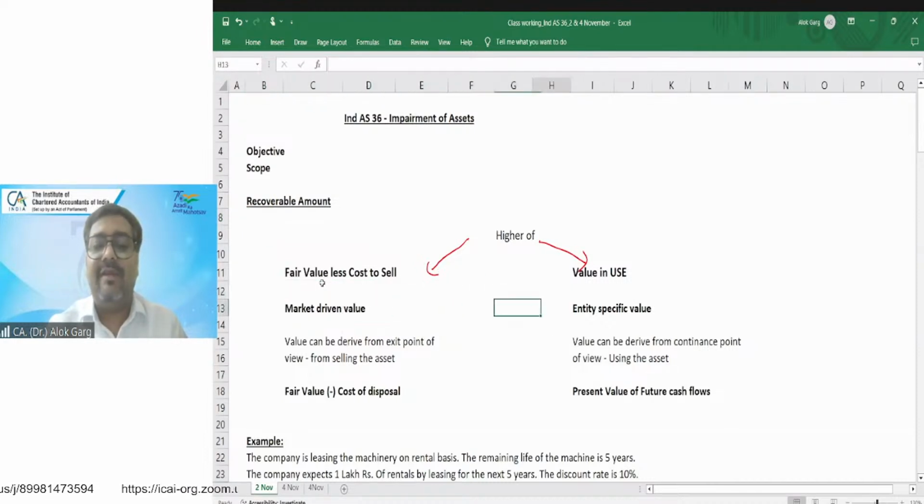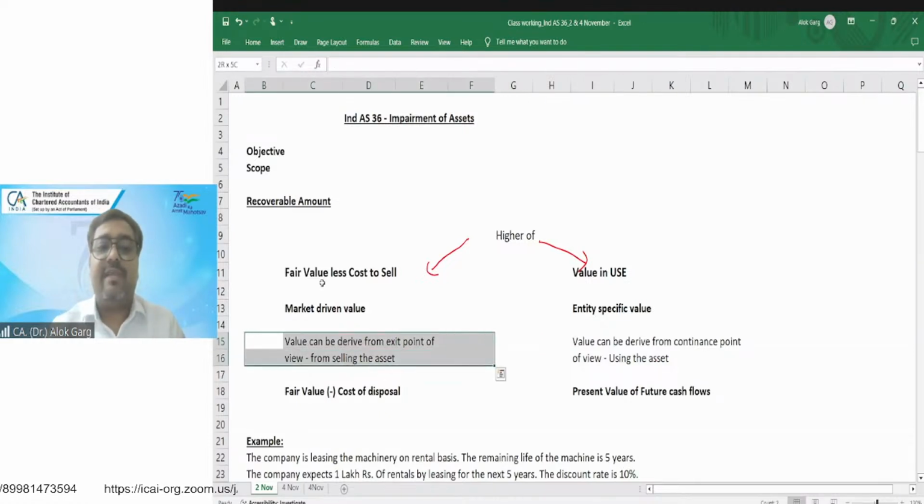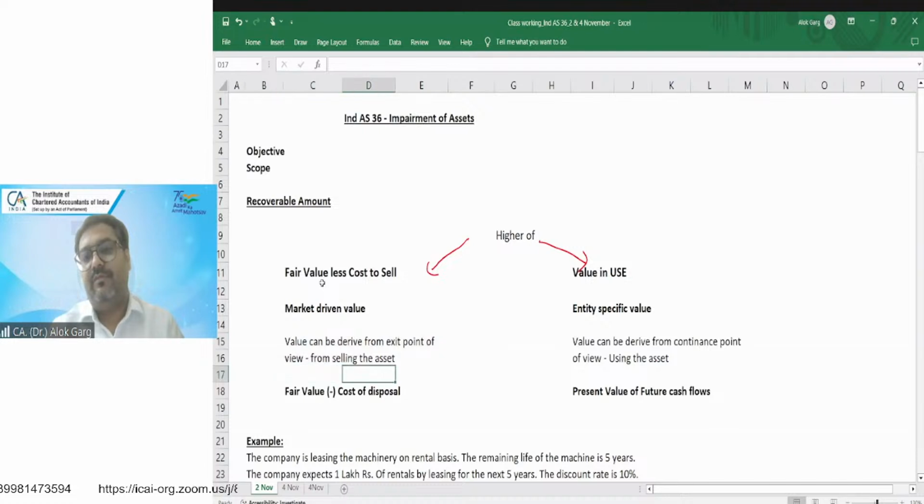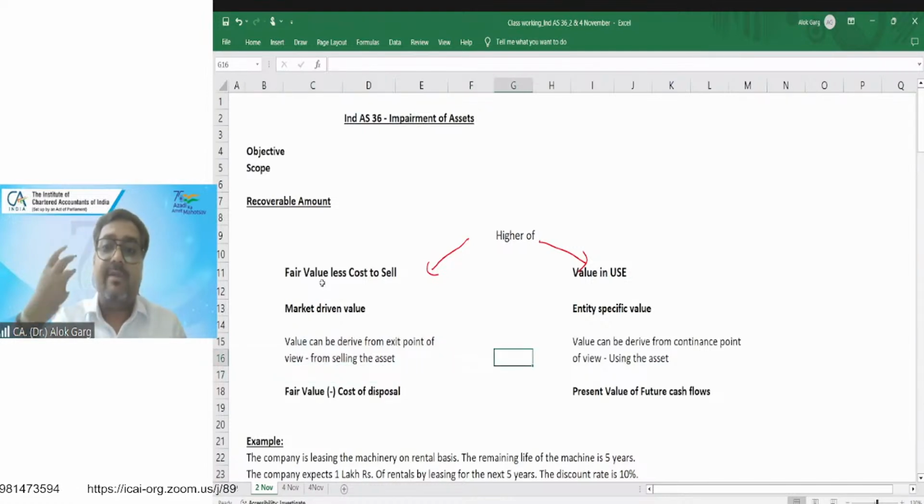One is a market driven value and the other is an entity specific value. In case of fair value, the value is derived from the exit point of view. Exit point of view means from selling the asset. If I have to go to the market and sell the asset, what is the price I will receive by selling the asset?